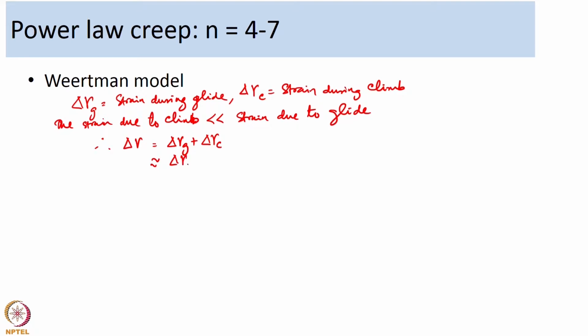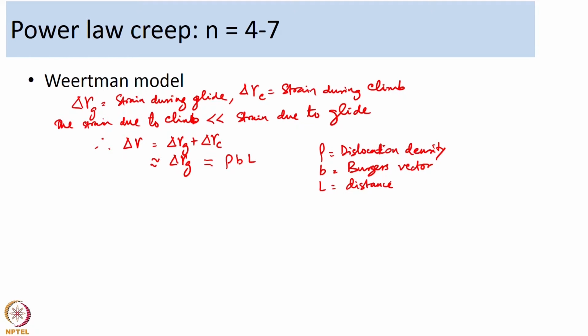Now, delta gamma g is a result of the dislocations moving along the glide plane, and so delta gamma g can be written as rho b L. Here rho is the dislocation density, b is the Burgers vector, and L is the distance the dislocations have glided, which I already mentioned: the distance from the source to the barrier.